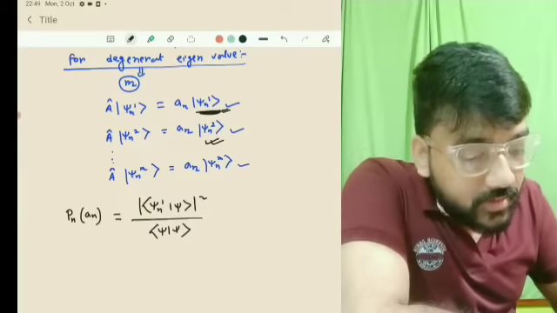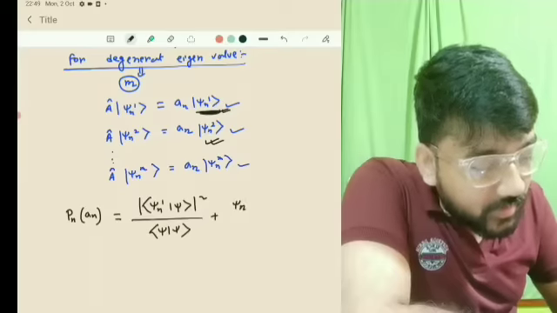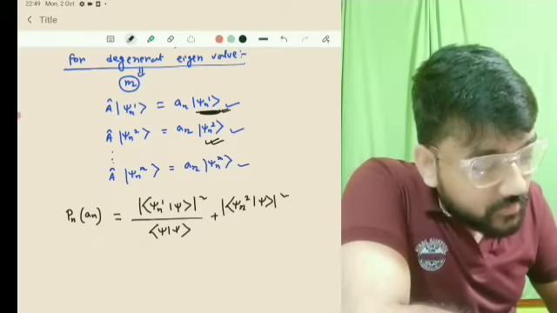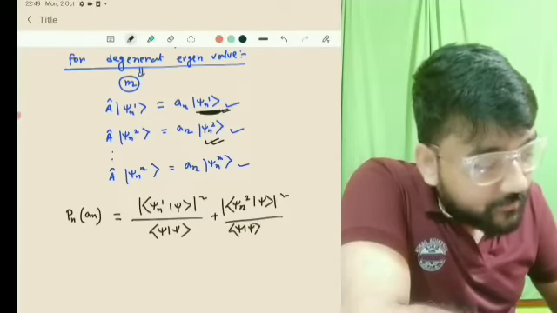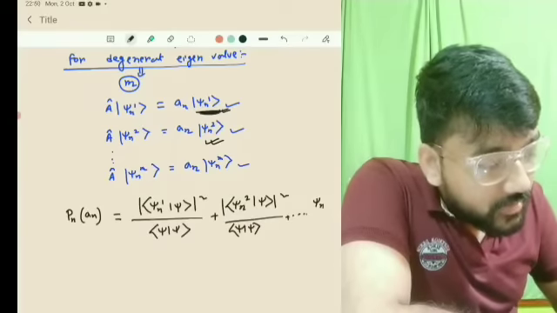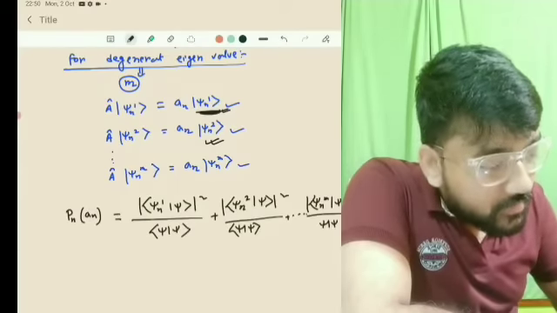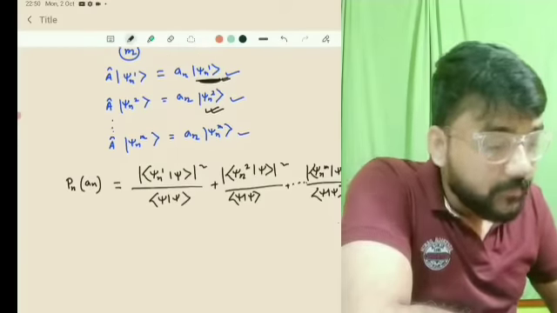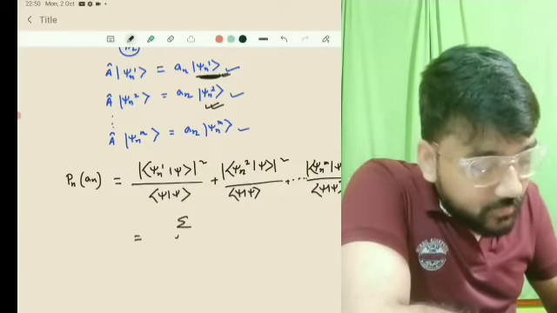And for the next state you will get |⟨psi n2 | psi⟩| mod square divided by ⟨psi | psi⟩, plus dot dot, and the last term, that is |⟨psi nm | psi⟩| mod square divided by ⟨psi | psi⟩.